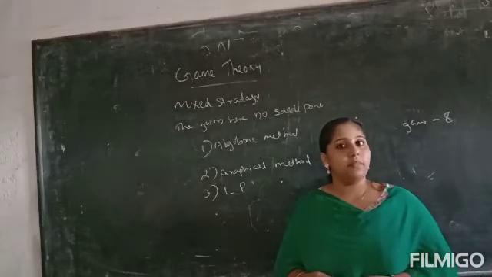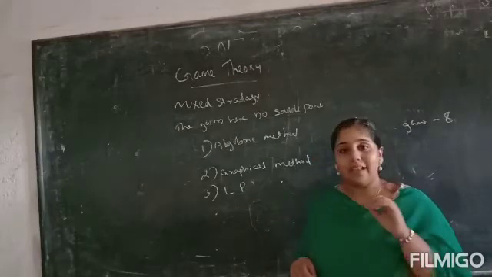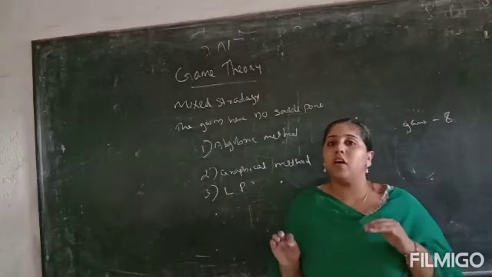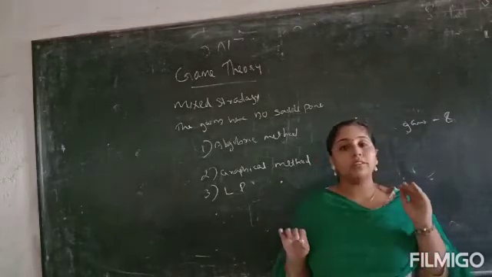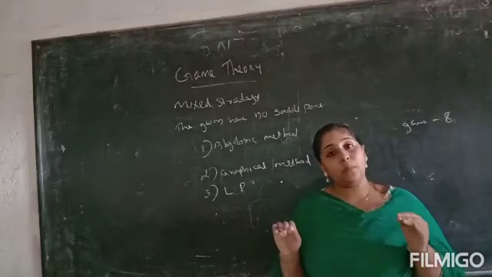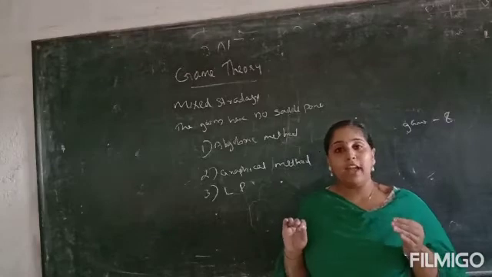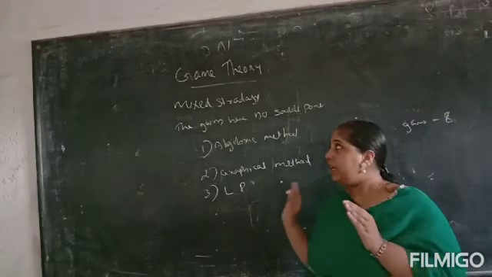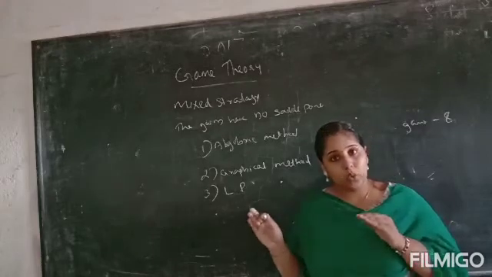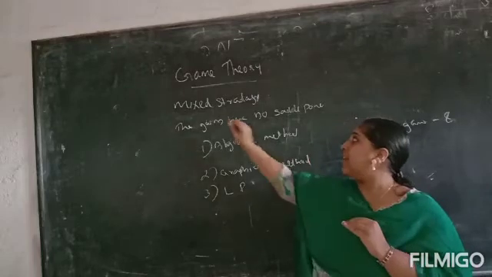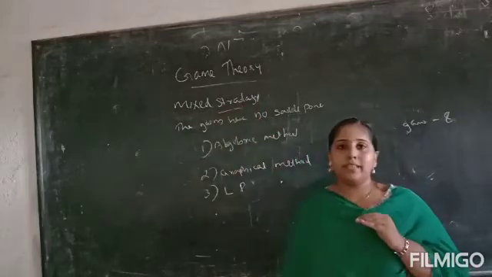Mixed strategy means when a game has no saddle point, it is called a mixed strategy. In pure strategy, we say that when the minimax value equals the maximin value, then it is a saddle point. When it is not equal, the game will not have a saddle point. In this case, that strategy is called a mixed strategy.